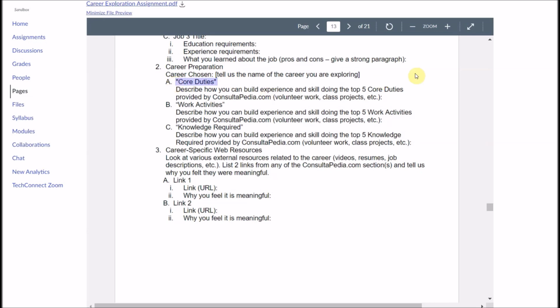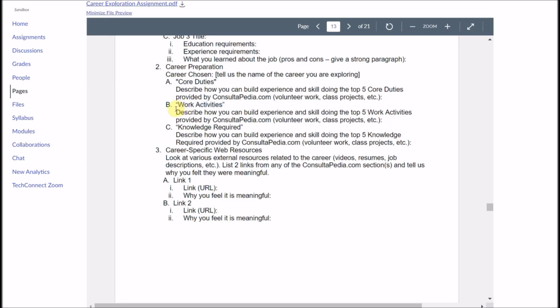And it asks them how they can start building experience and skills doing the top 5 core duties provided, but to start doing that now. How can they start building experience and skill doing that? This helps them to perhaps volunteer for projects, perhaps start doing some additional work, perhaps studying and researching a little bit more about the topic. But it really gets them thinking in terms of how do I start developing and preparing myself for this position now while I'm still in school.